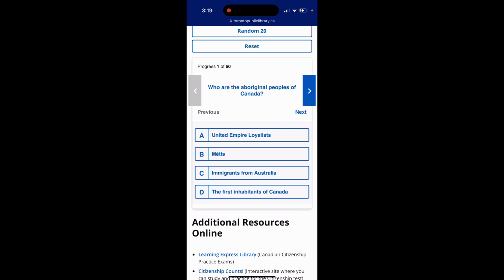Who are the Aboriginal peoples of Canada? Option A, United Empire Loyalists. Option B, Métis. Option C, immigrants from Australia. Option D, the first inhabitants of Canada. The answer is option D, the first inhabitants of Canada.